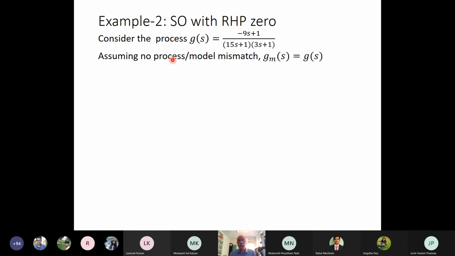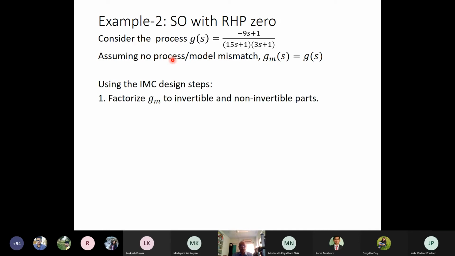Again, we assume there is no process model mismatch, and we use the IMC design steps where we factorize Gm into invertible and non-invertible parts.